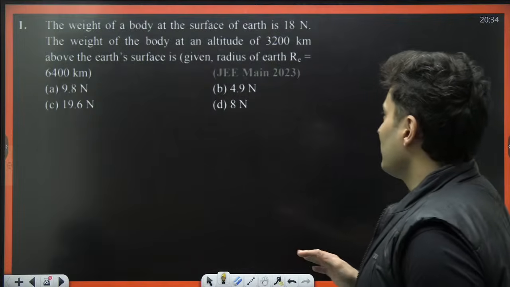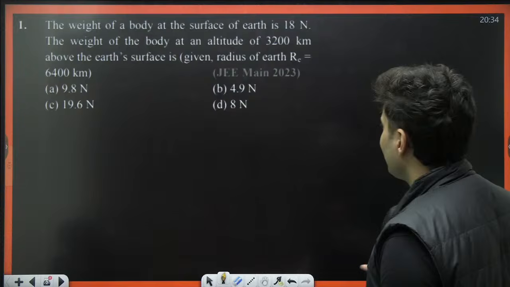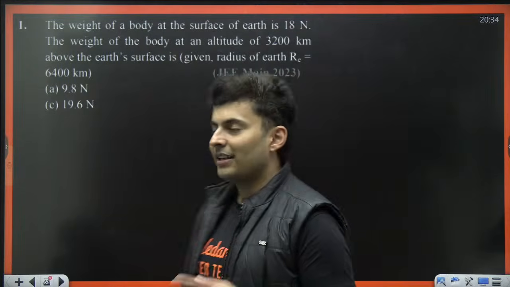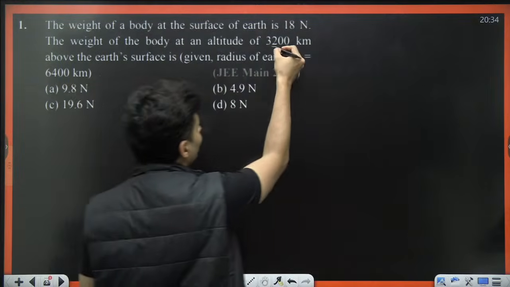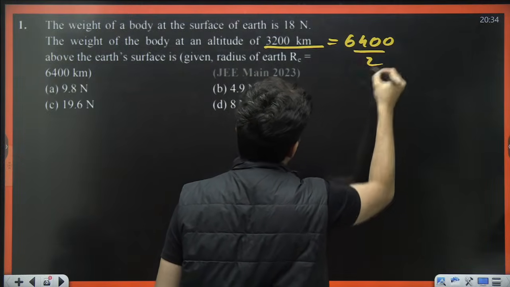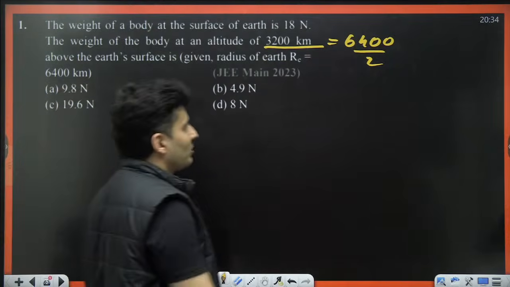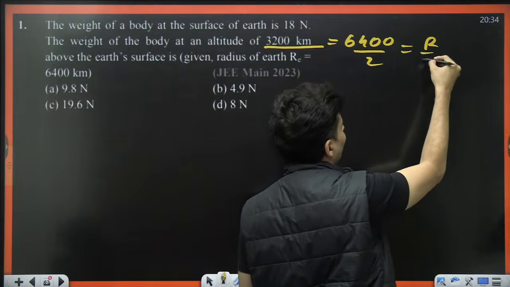The weight of a body on the surface is 18. The weight of a body at this altitude above the surface is how much? Okay, this is a special value. Like you can see, 3,200 kilometers is 6,400 by 2. So 6,400 by 2 means R by 2.